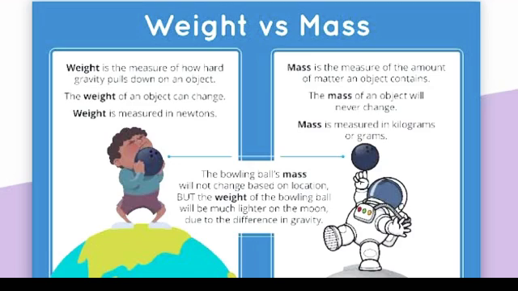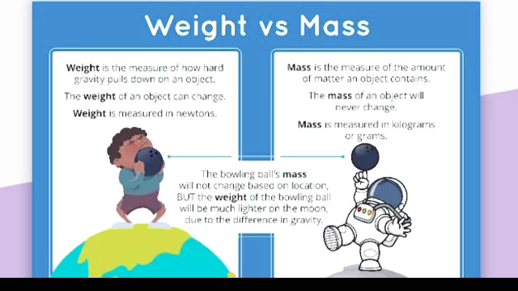Next is mass. So what is mass? Mass is the amount of matter a body or an object contains. So the amount of matter an object contains is called its mass. But in common language we use the word weight instead of mass. But you should remember that weight and mass are two different physical quantities. So you should never confuse weight and mass.